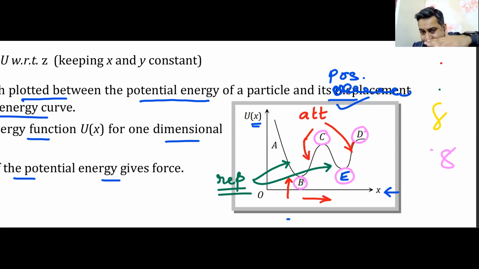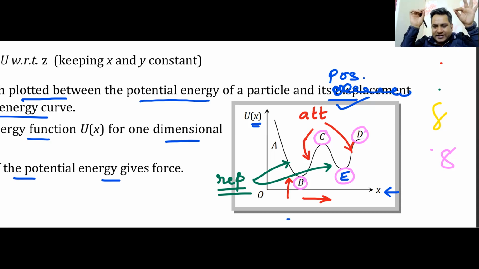2 points are at a higher potential energy level. Can you mark those points which are at a higher potential energy level? C and D, sir. Correct. C and D are the points which are on the higher side, higher potential energy. Remember that. What about the other two? B and E are lower potential energy.